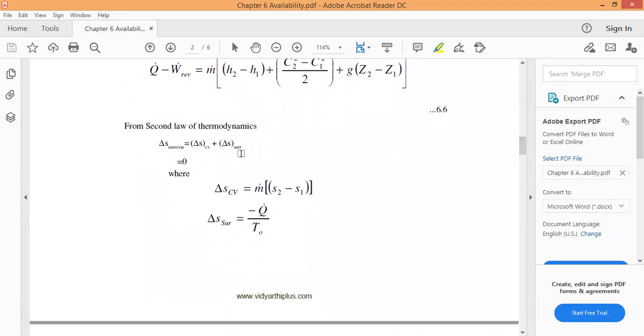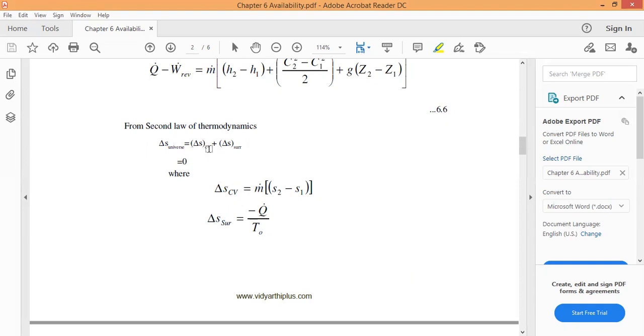And what do we know from the second law of thermodynamics? Delta S of universe is equal to delta S of system plus surroundings. Because it is a steady flow, the total entropy change of the universe is equal to 0.